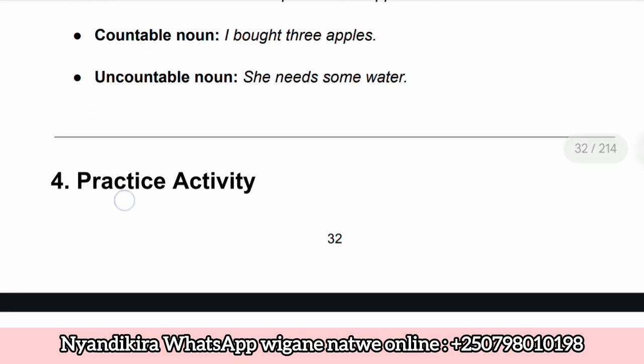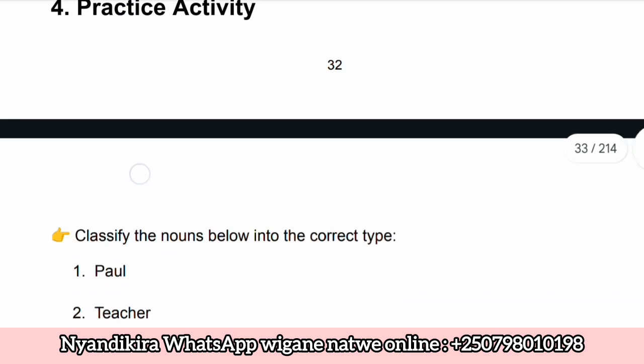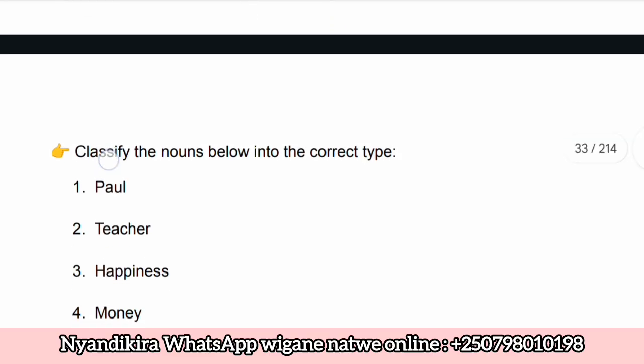So here we have some practice activity. I want you to try to do this activity. I want you to classify the nouns belonging to each type. Shaka ko ureba n'amazina ari hano hasi ukagenda uyashyira mu bwoko bwayo. So first we have Paul. Where do you classify this one? So this is a proper noun. Paul ni izina ryihariye.